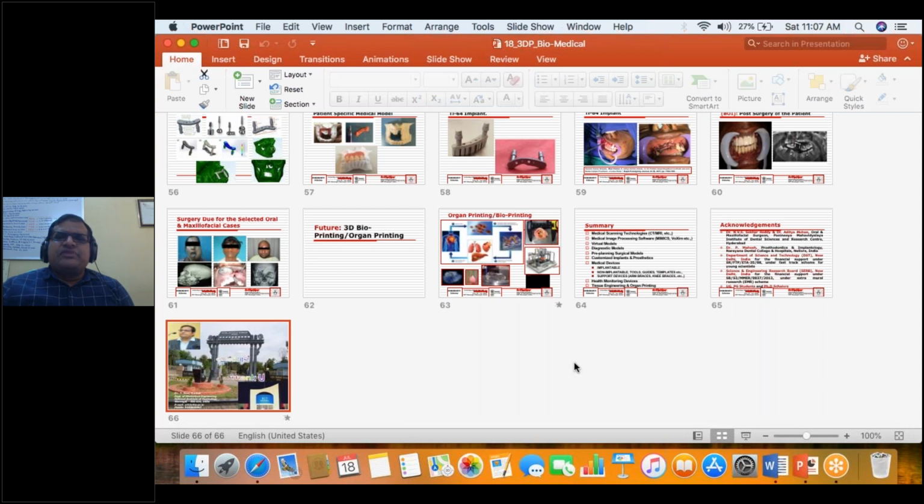If you compare with the conventional practice, otherwise they should have taken the impression, or some other means where they have to try with calculations, or through digital data they should have tried. But 3D printing is an opportunity for them to enhance this.